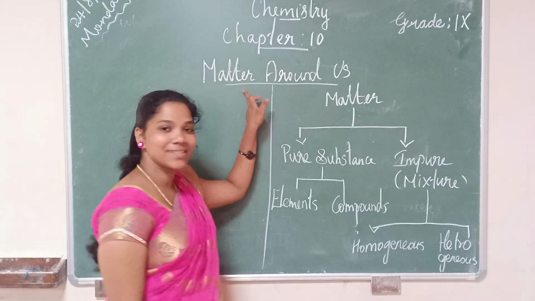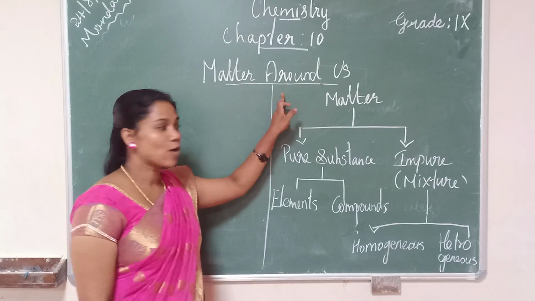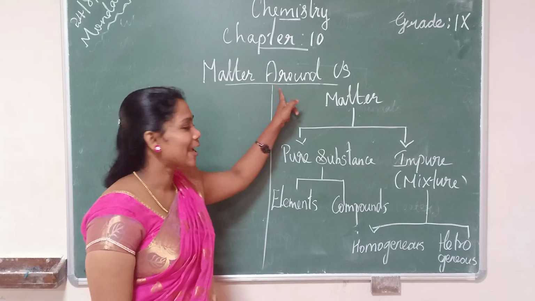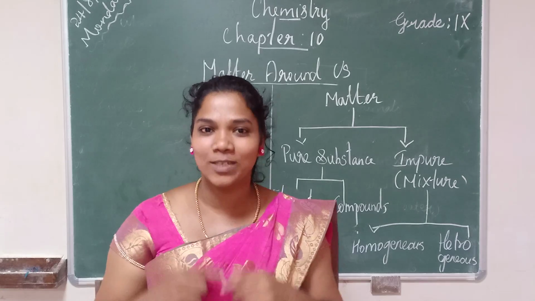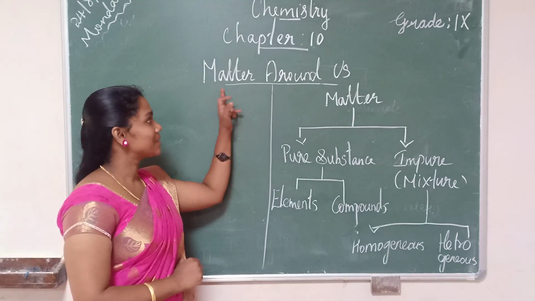Today we are going to discuss chapter 10. The name of the chapter is Matter Around Us. What is the name of the chapter? Matter Around Us. From the name itself you can understand where matter is located. Around us. Once you look around you, the things you see, touch and feel all come under matter.